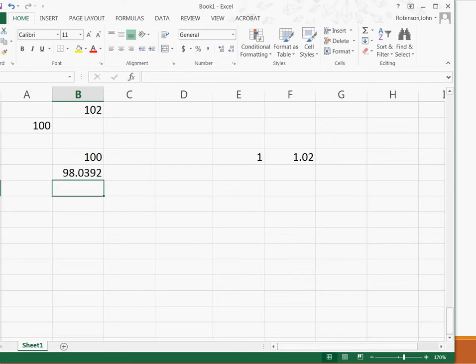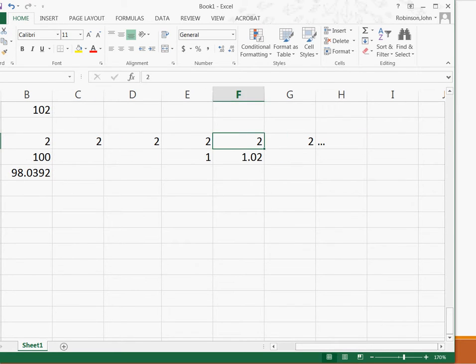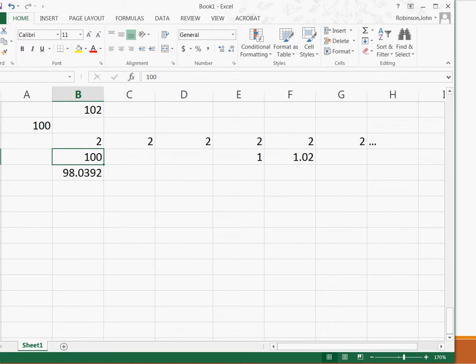But this is a really important concept to understand, because what we've done here is this: 2, 2, 2, 2, 2, 2, 2 forever. We turn that into $100 in year 1, which then turns to $98 in year 0.